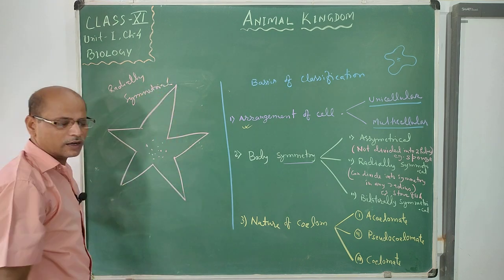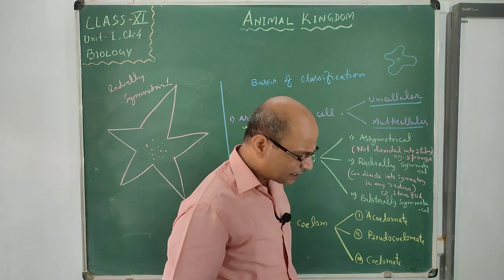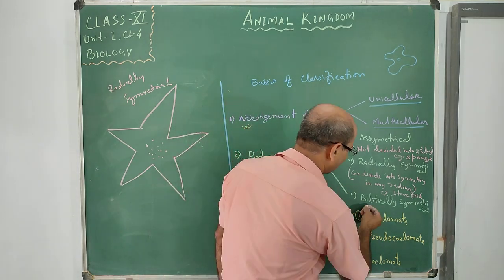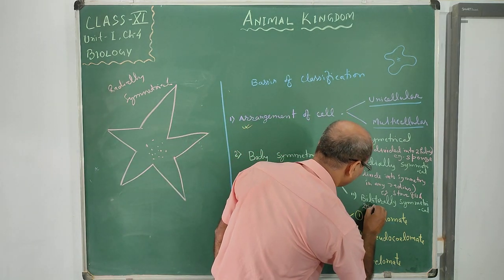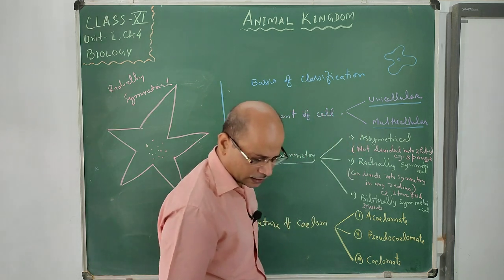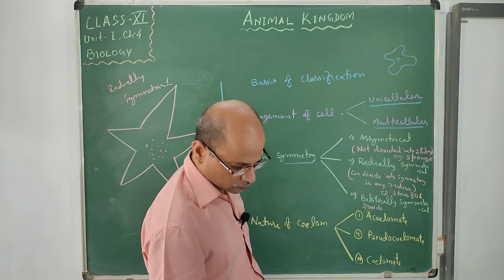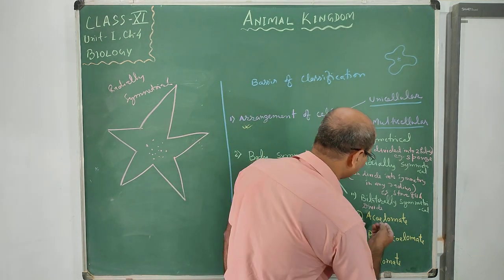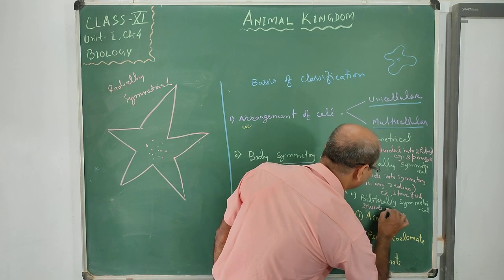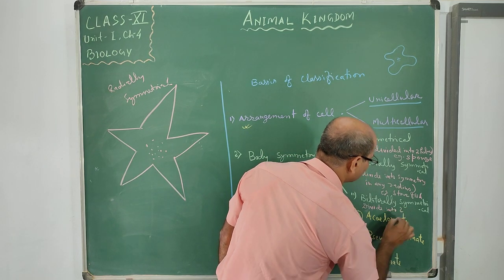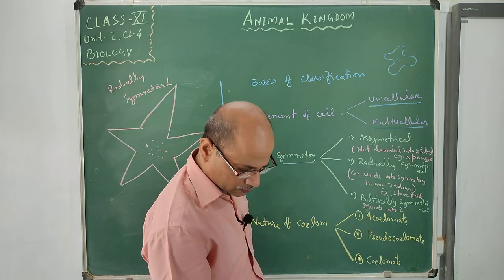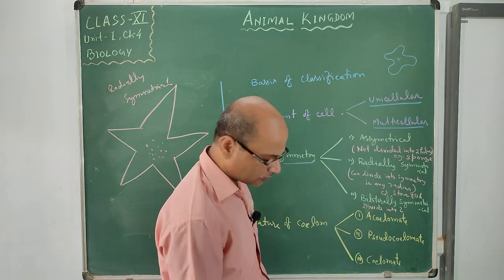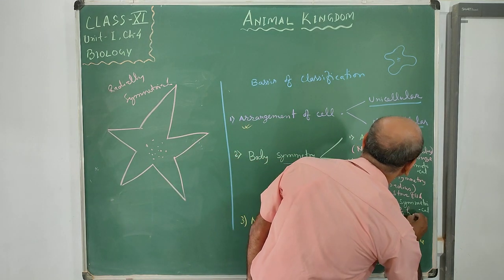Bilaterally symmetrical means divided into two equal halves, right and left halves only.